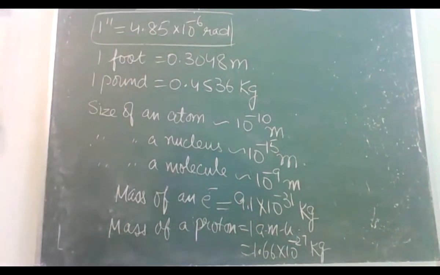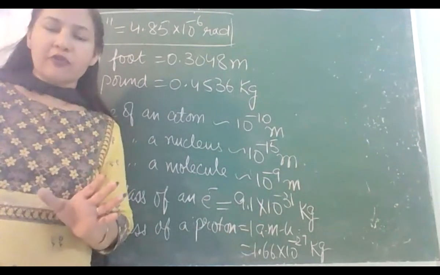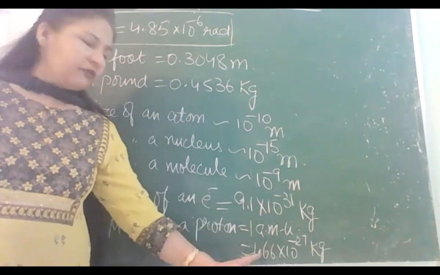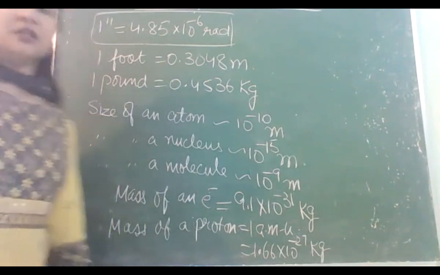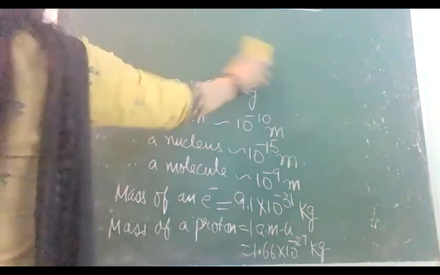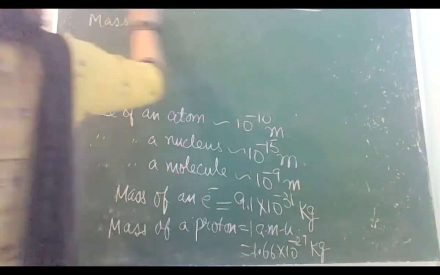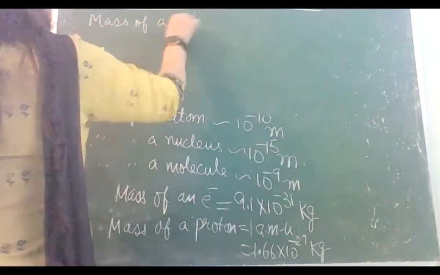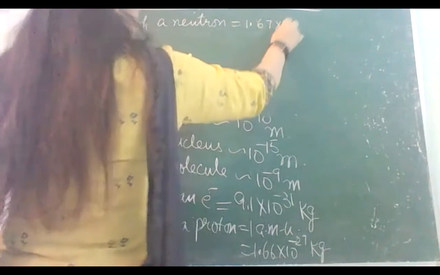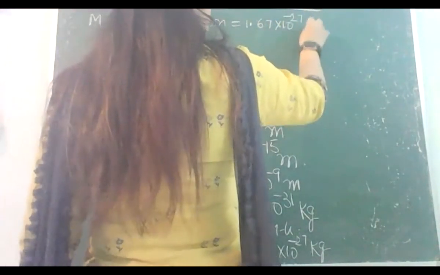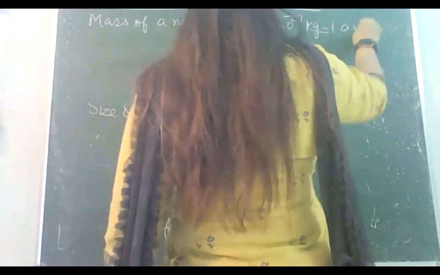Neutron and proton, they are assumed to have same masses, but neutron is a little heavy. बोलते हैं हम उसको 1 AMU में, but it's a little heavy. यहाँ पे अगर 1.66 है, तो न्यूट्रॉन के लिए हम 1.67 लिख सकते हैं. That is the only difference. ठीक है, थोड़ा सा heavy है बस, not more than that. So mass of a neutron is 1.67 into 10 raised to power minus 27 kg, and that is again 1 AMU.